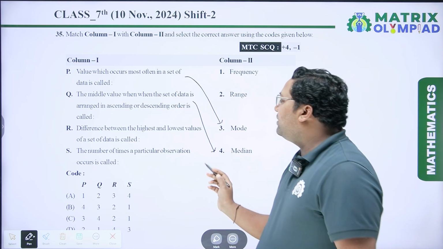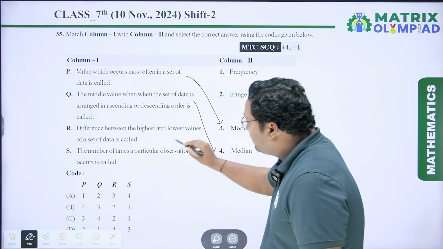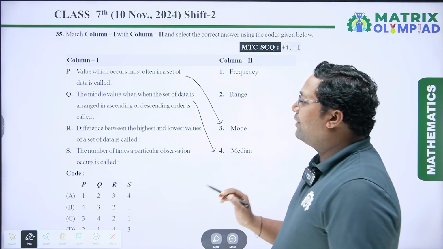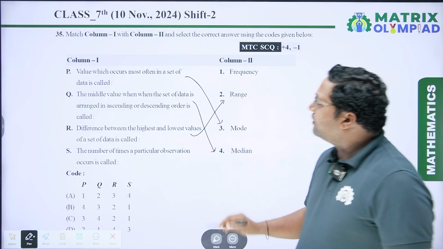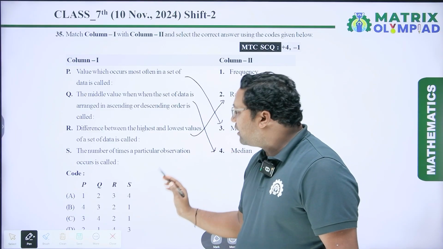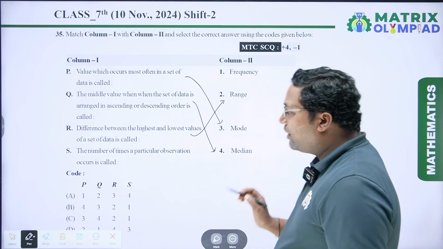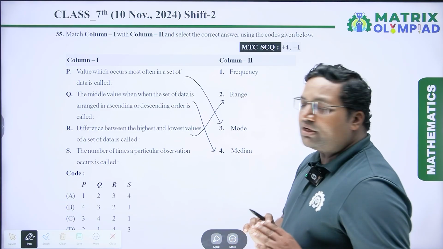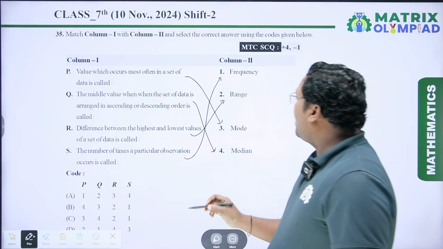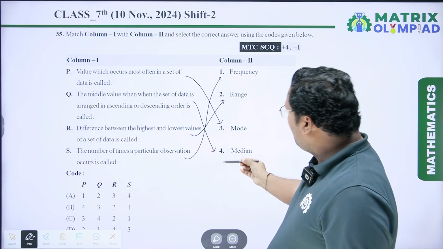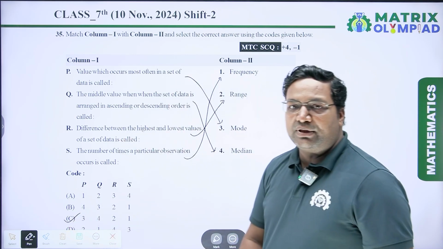Next is the difference between the highest and lowest value of a set of data is called. The difference between the highest and lowest value of a set of data is known as range. So for R, the second one is true. Next is the number of times a particular observation occurs is called. The number of times a particular observation occurs is known as frequency. So for S, the first one is true. So the true answer is 3, 4, 2, 1, which is option C. So option C will be the right answer.